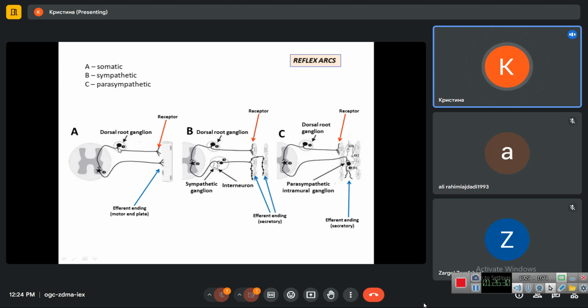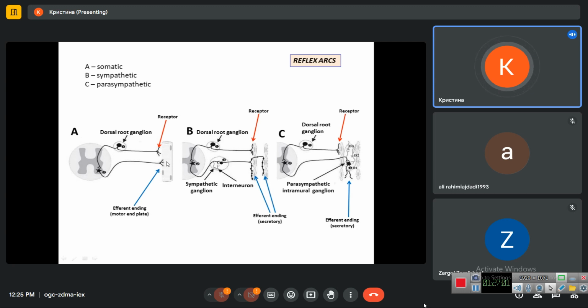The dendrite of the pseudounipolar neuron number 1 ends with a receptor. The axon ends with the synapse. Synapse is the connection between the axon of one neuron and dendrite of the second one. And the end of the axon ends with an efferent ending.